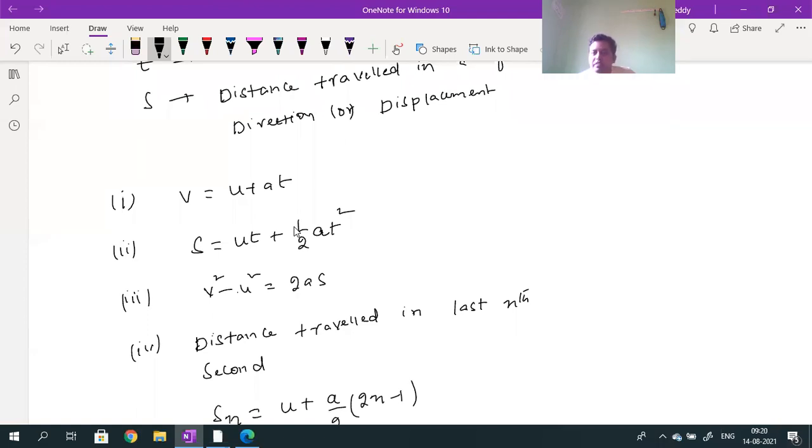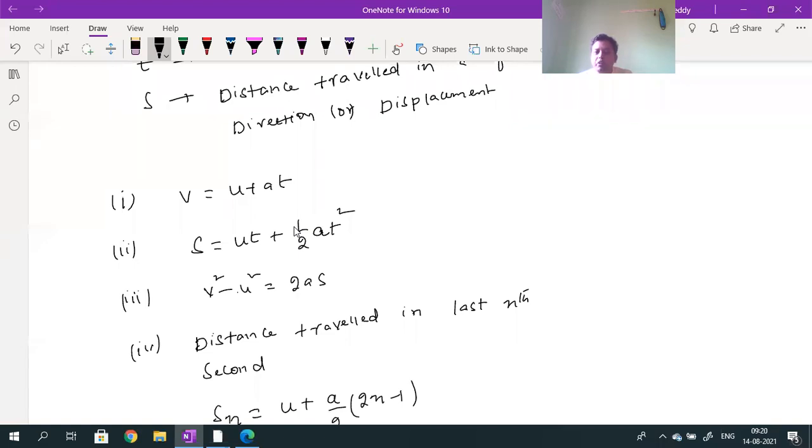Kinematics is the branch of physics which deals with the bodies which are in rest position and which are moving with a uniform acceleration. This chapter is especially based on these equations. For doing the numericals of this chapter, these equations are very, very important, students.